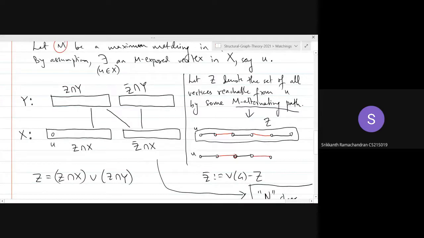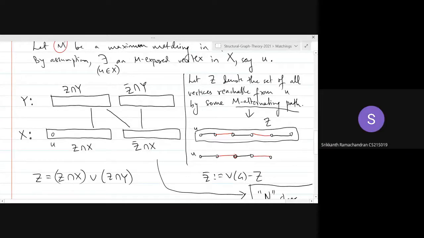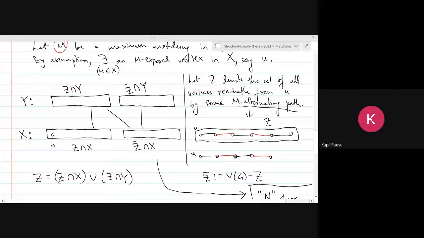So now that is the first observation, that all matching edges that go away from Z intersection Y should go to Z intersection X. The second observation is that the cross edges are basically not in the matching. That is clear. Basically, no M alternating path ends at Z intersection Y.